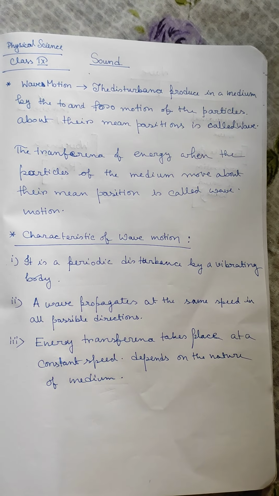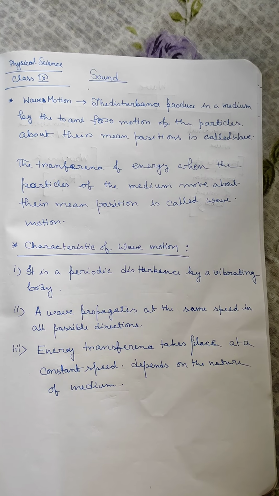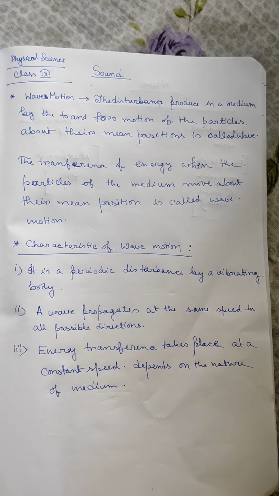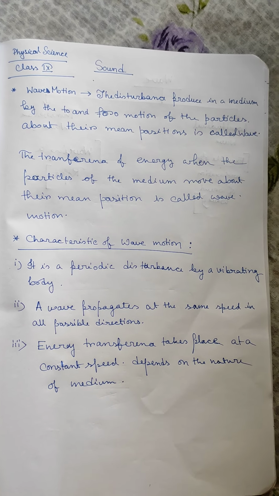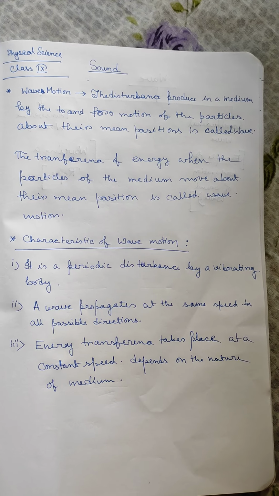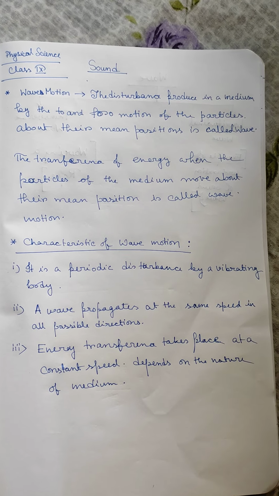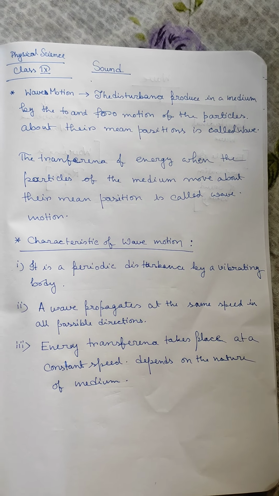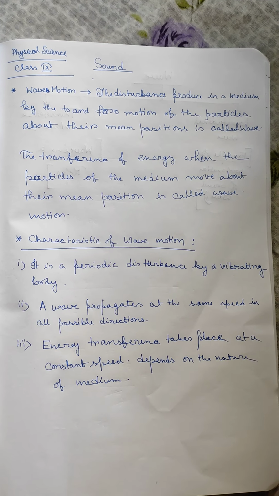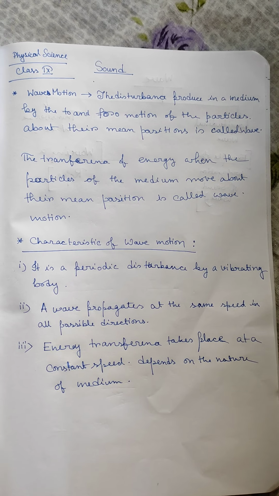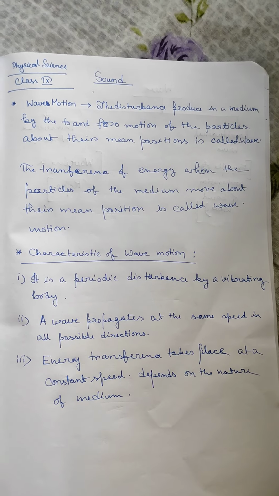So there are some characteristics of wave motion. Number 1, it is a periodic disturbance by a vibrating body. Obviously this is periodic. We can see if we throw a brick on the pond, there we can see a vibration, right? If we take a stopwatch, we will see that it is a periodic disturbance, that it will vibrate after the same time and for the same amount of time.